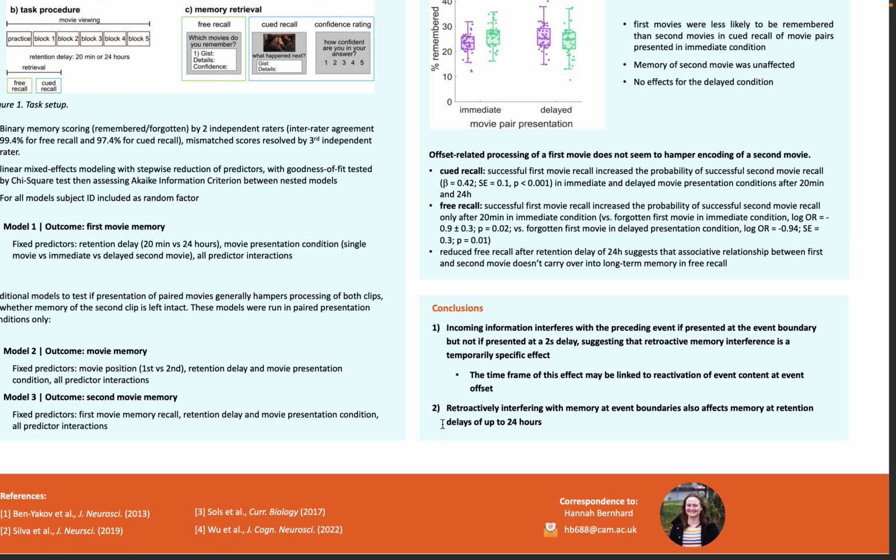Secondly, we also show that retroactively interfering with memory at event boundaries also affects memory at retention delays of up to 24 hours, suggesting that, indeed, it does span longer retention delays than the short delays usually used in the lab.